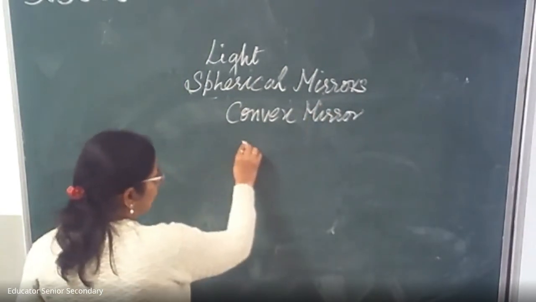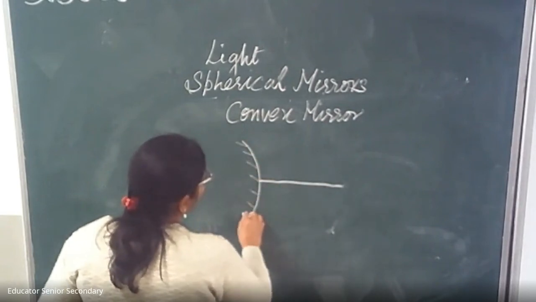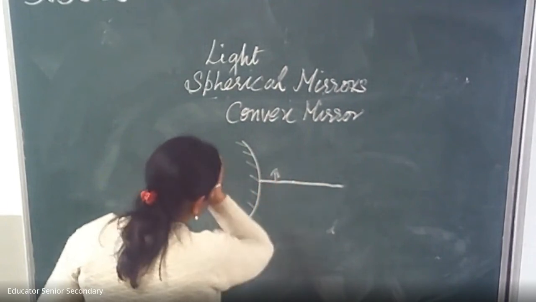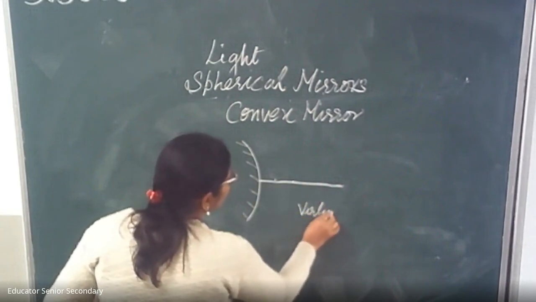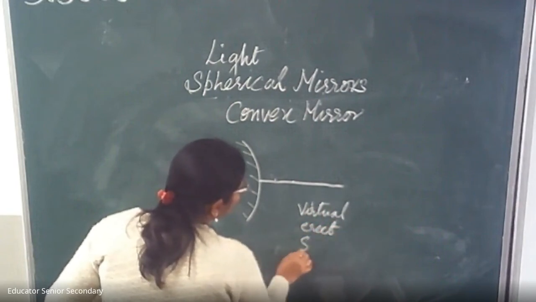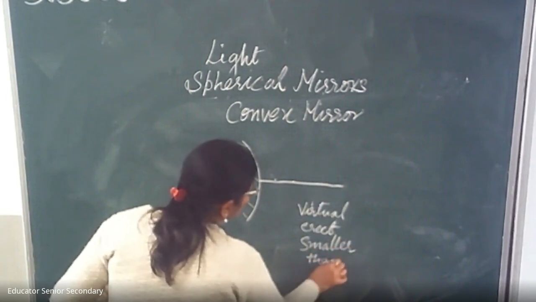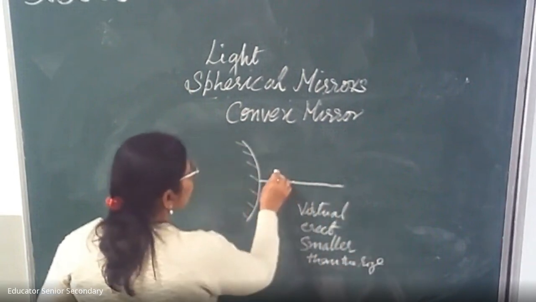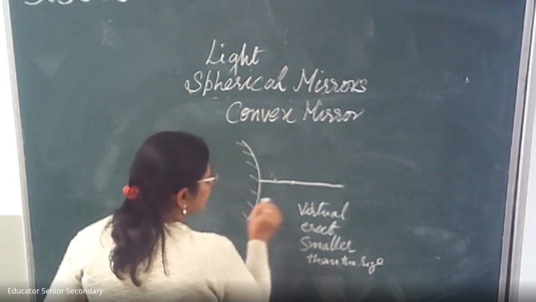If we keep the object between F and P, we get a virtual, erect image, smaller than the object. Whatever the position, if it is between F and P, we get this kind of image.